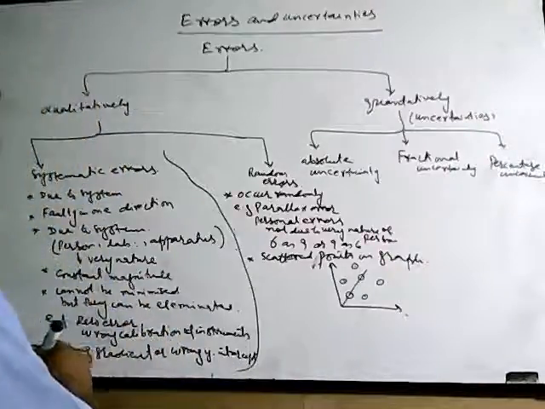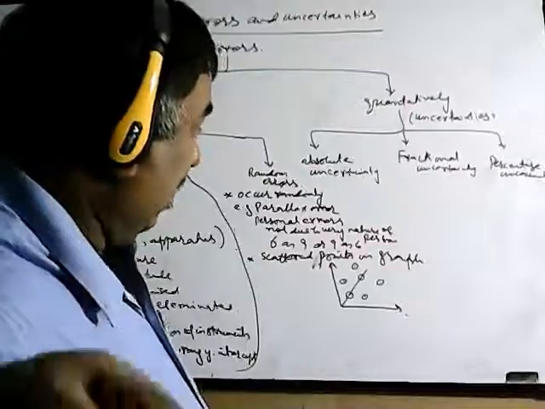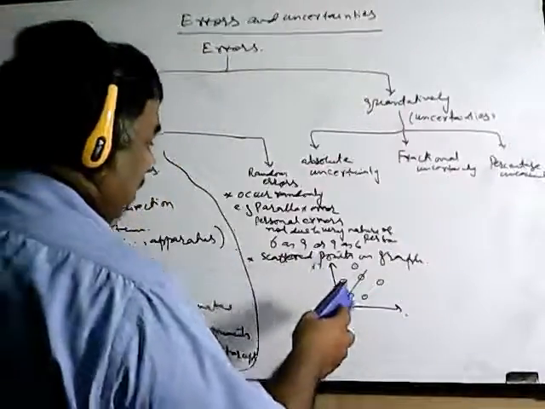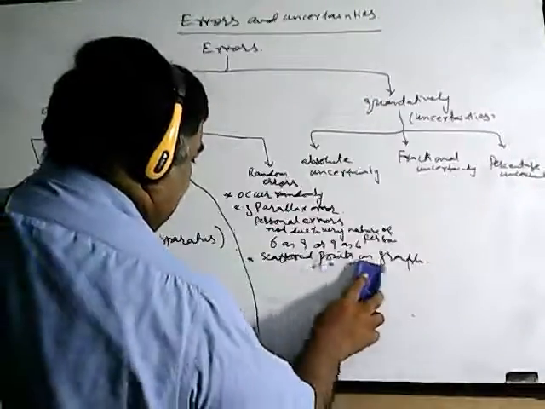So when the graph has scattered points, we say that there are random errors.